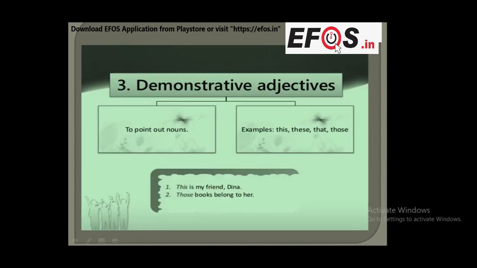Now, the third one in types of adjectives is demonstrative adjectives. What are demonstrative adjectives? They point out nouns. Examples: this, these, that, those. So we'll just take an example. This is my friend Dina. Here we are pointing out the noun with this. So this is the demonstrative adjective. Those books belong to her. So those is the adjective because it is pointing out the noun.